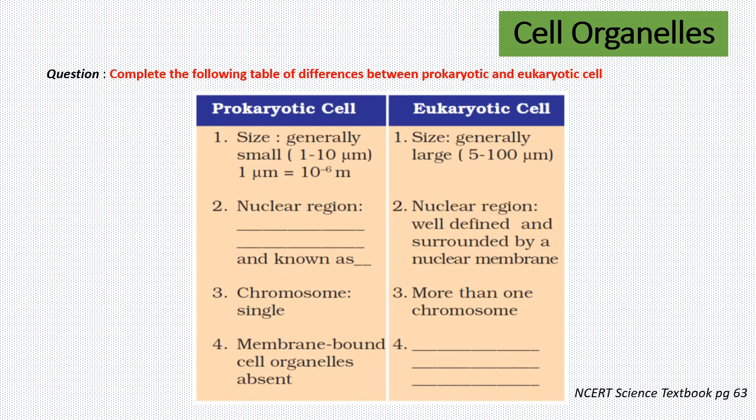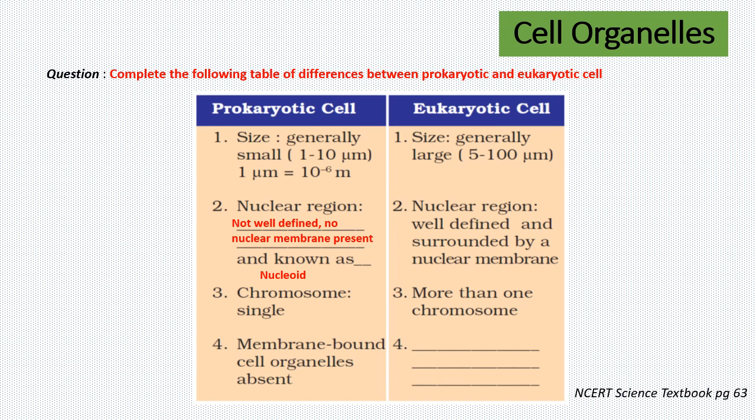Okay, so now let us write down some differences between the prokaryotic cell and the eukaryotic cell. But here are certain blanks. Let's fill them up. The prokaryotic cell is generally small in size, whereas the eukaryotic cell is larger in size. In the prokaryotic cell, the nuclear region is not well defined. It does not contain the nuclear membrane, and hence it is known as a nucleoid and not a nucleus. Whereas in the eukaryotic cell, the nuclear region is well defined, known as the nucleus, which is surrounded by a